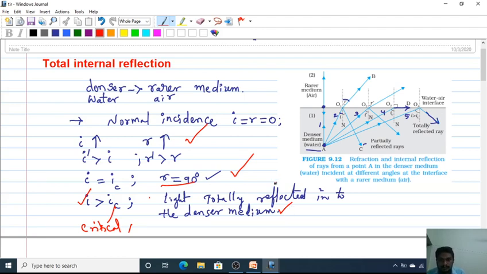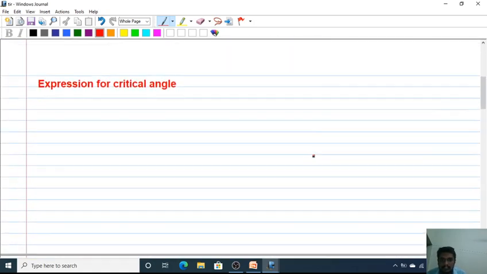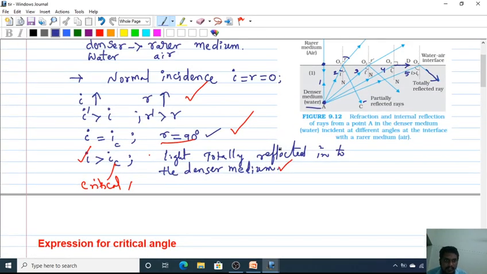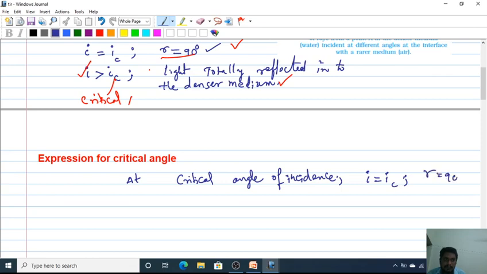This reflection is known as total internal reflection. Okay, now we will find an expression for critical angle. Right, look at the picture. Look at the fourth figure, the fourth light ray, at the critical angle of incidence. So what happens? I equals IC and R becomes 90 degrees.